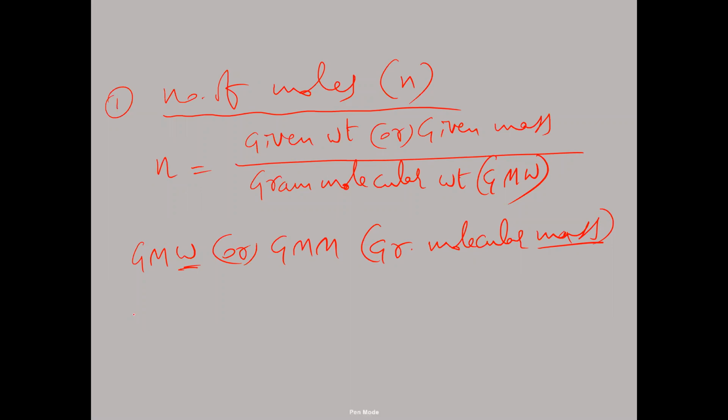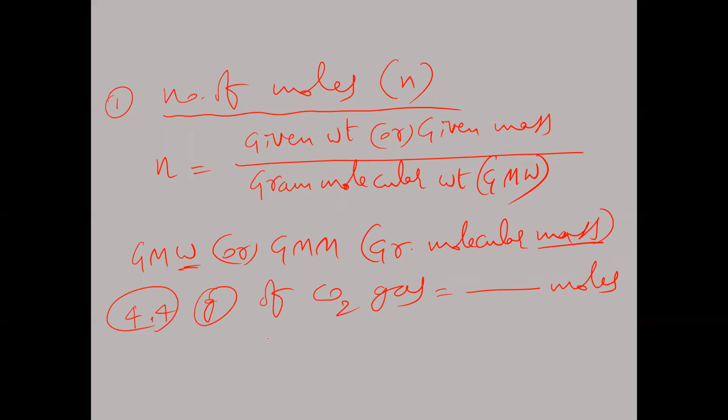Suppose here we take 4.4 grams of CO2 gas. 4.4 grams of CO2 gas is equal to dash moles. Number of moles, what? Now the number of moles formula: small n of CO2 gas is equal to what? Given weight, how much here? 4.4 grams. Given weight is 4.4 grams.